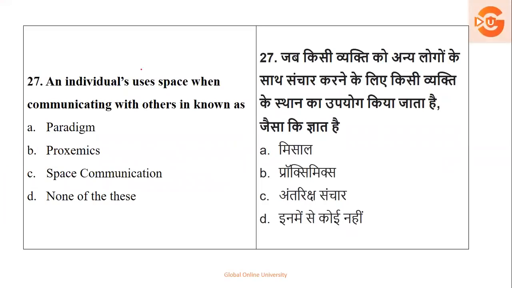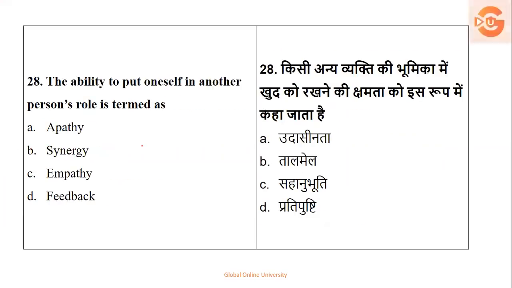Next, an individual uses space when communicating with others, a distance which is to be maintained. So what is that called? Paradigm, proxemics, space communication, or none of the following? So the right answer here with distance or space is called proxemics. So option number B is your right answer.